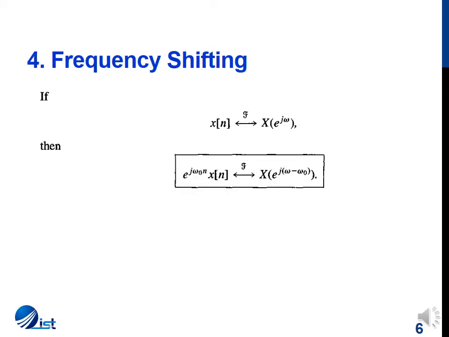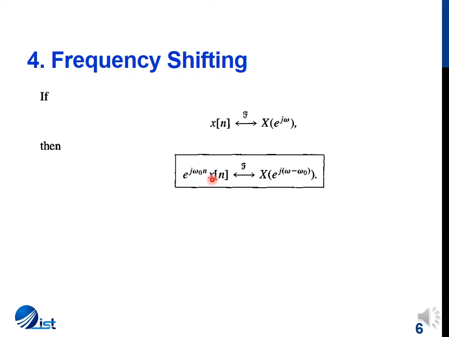The next property is the frequency shifting property, which can be stated as: if x[n] has a Fourier transform of X(e^jω), then if the spectrum of the Fourier transform is shifted by omega naught units, in the time domain we have a complex exponential e^(jω0 n) being multiplied by the time domain signal x[n].